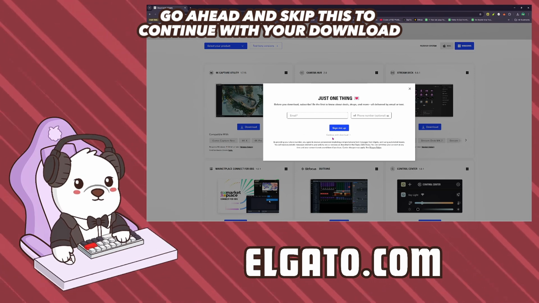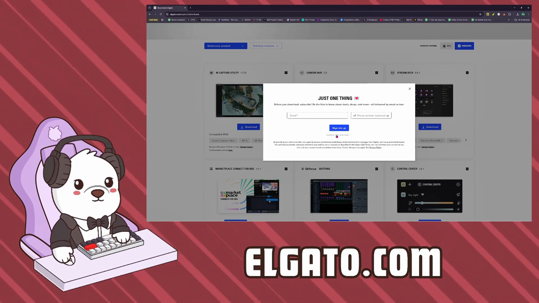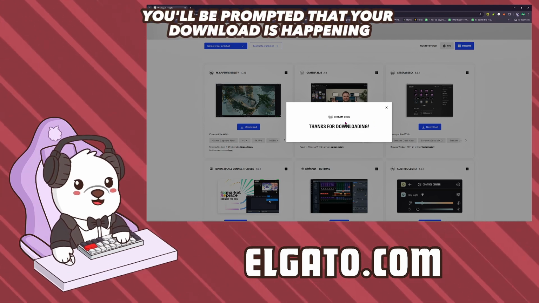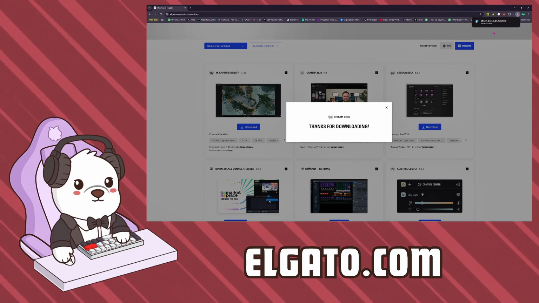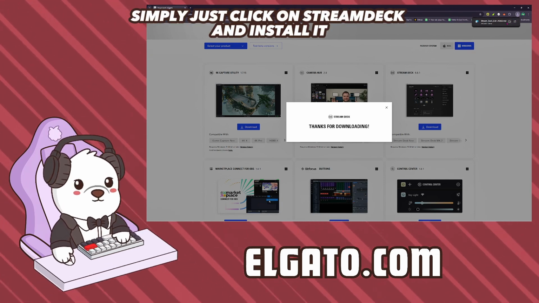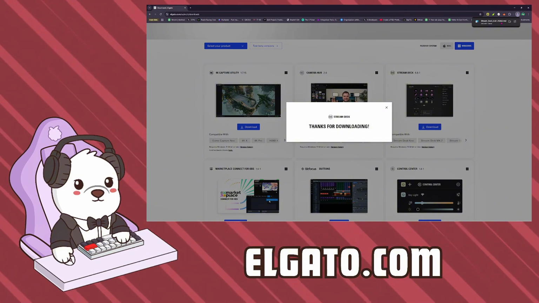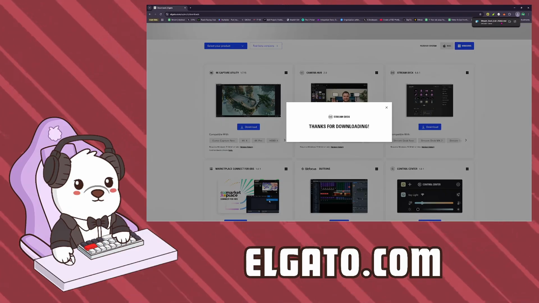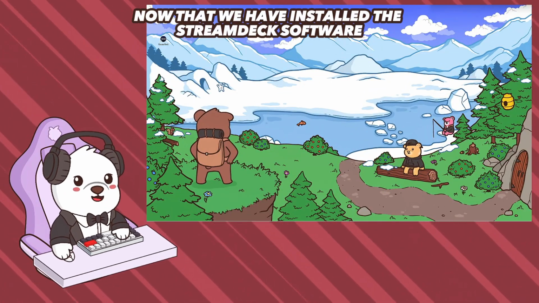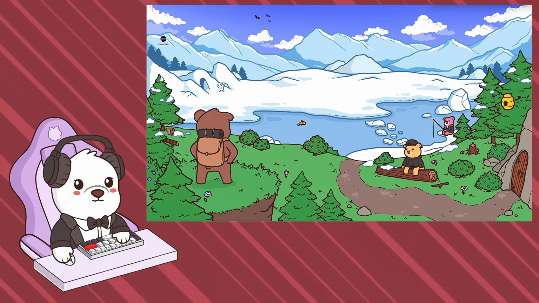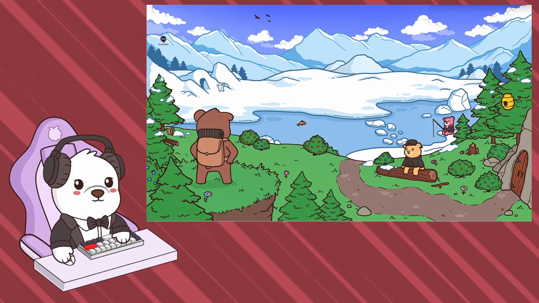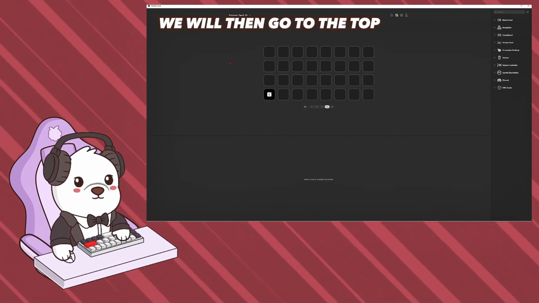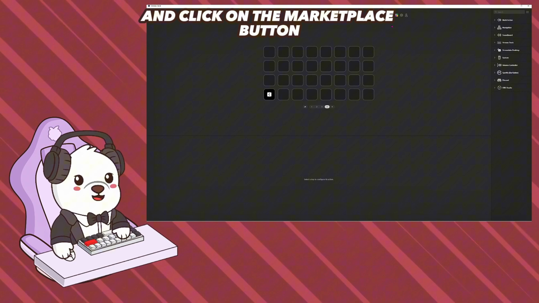Go ahead and skip this to continue with your download. From there, you'll be prompted that your download is happening. Once your download is complete, simply click on Stream Deck and install it. Now that we have installed the Stream Deck software, let's open up the app. Once we have opened up the Stream Deck app, we will then go to the top and click on the Marketplace button.